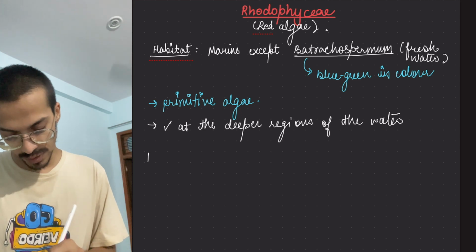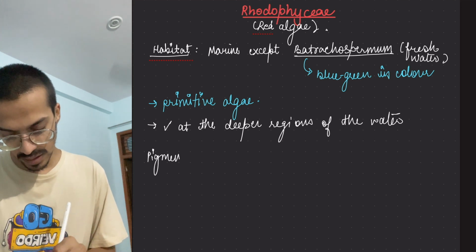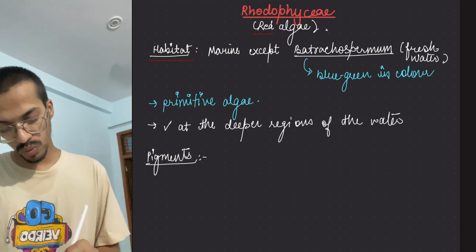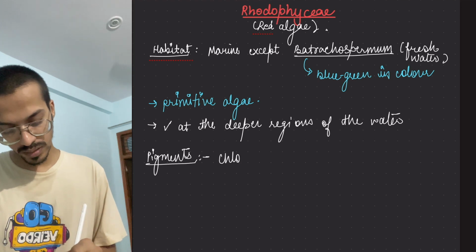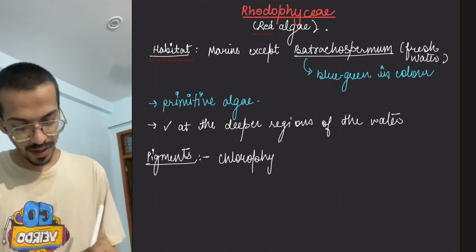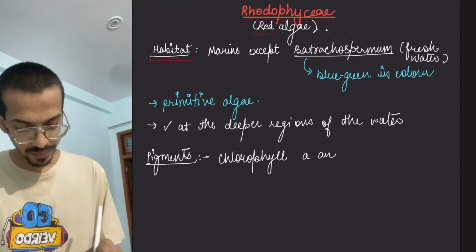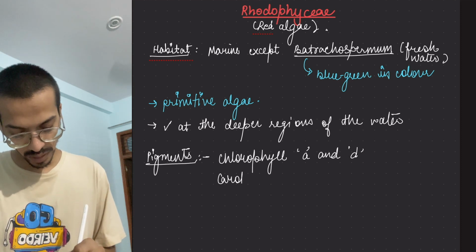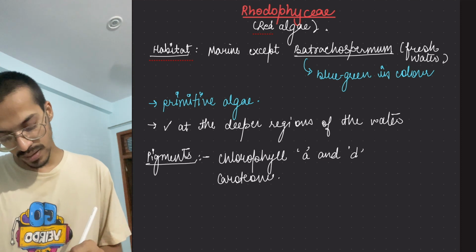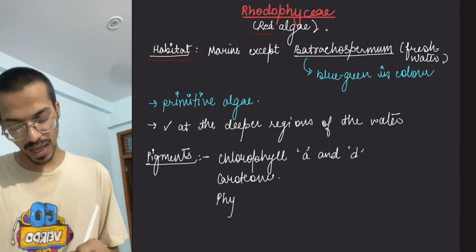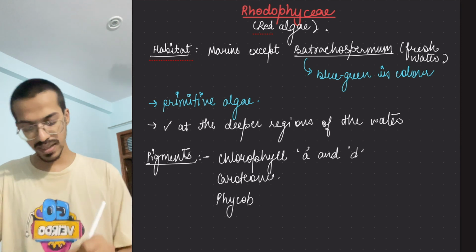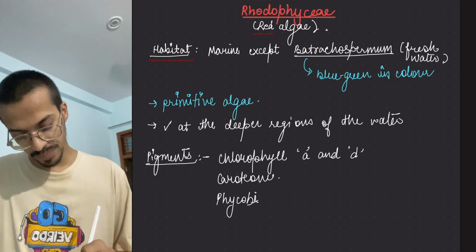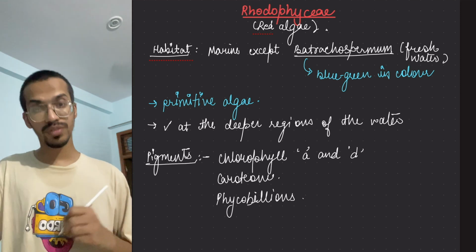Next, the pigments present: it has chlorophyll A and D. It has carotenoids, so carotene is present. It has phycobilins, and it doesn't have xanthophylls. There are 2 different types of phycobilins.